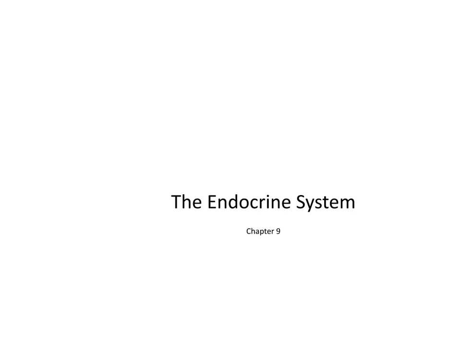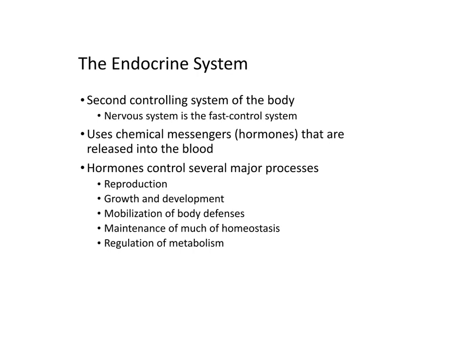In this lecture, we're going to introduce the endocrine system. The endocrine system is like a secondary control system for the body. The nervous system is very fast, and so that typically handles rapid response items. But the endocrine system also sends signals, and it uses chemical messengers or hormones to do that, and they're released into the blood.